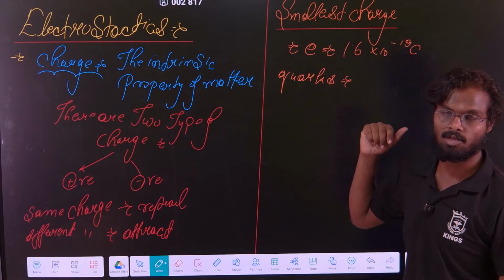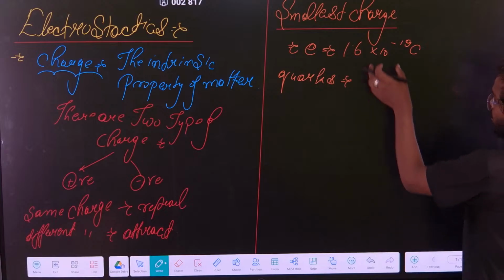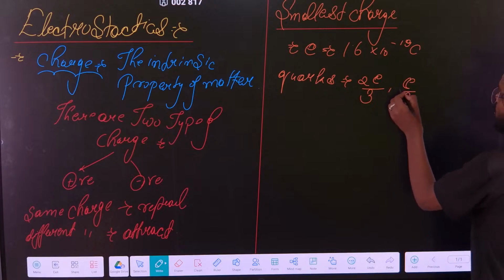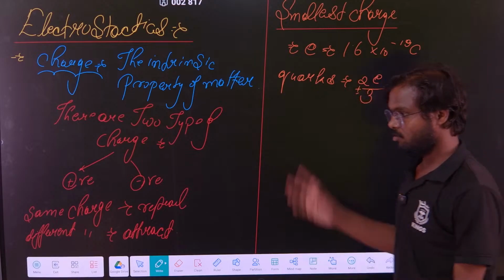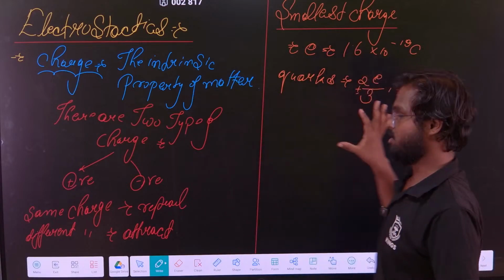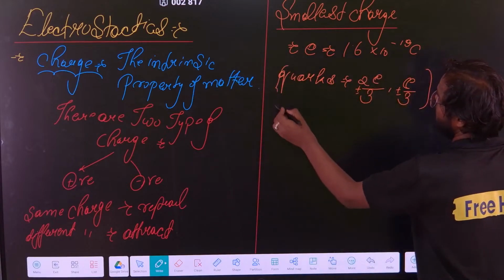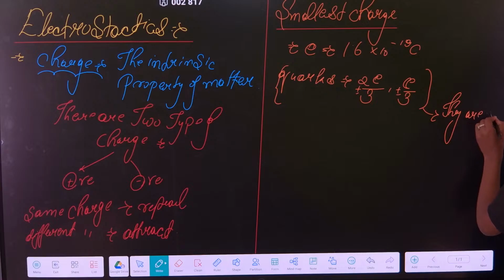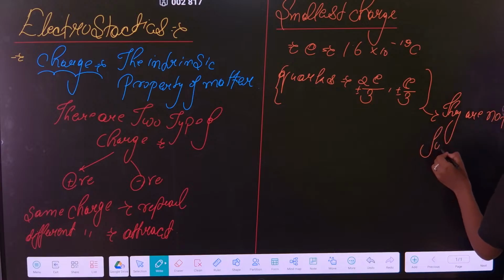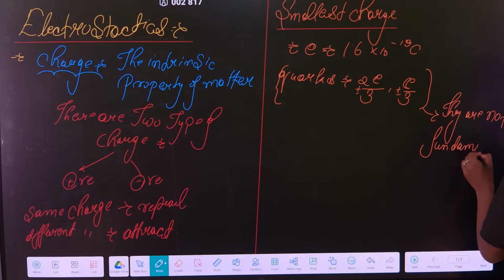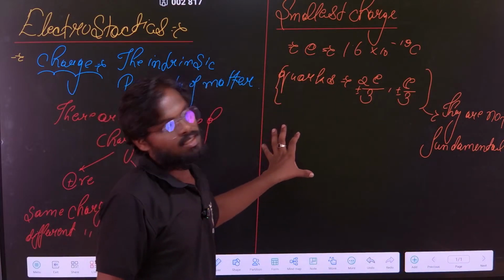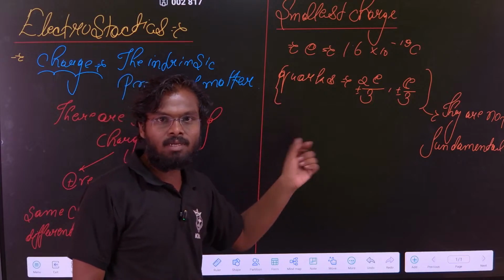Electron is the fundamental smallest, but there are charges smaller than the electron also, like 2e by 3 and e by 3, plus minus like that. They are called quarks, but they are not fundamental. Remember, they are not fundamental. Means if someone asks you what is the smallest fundamental charge, then it is